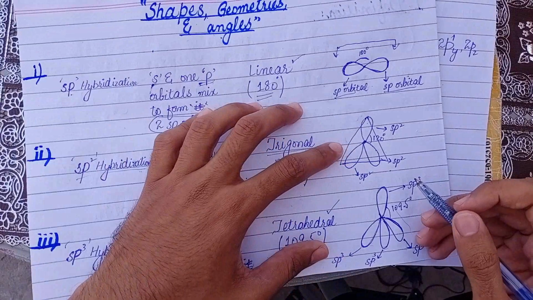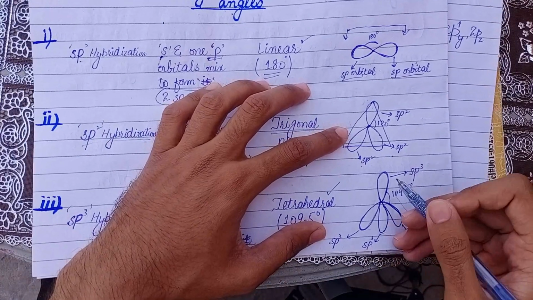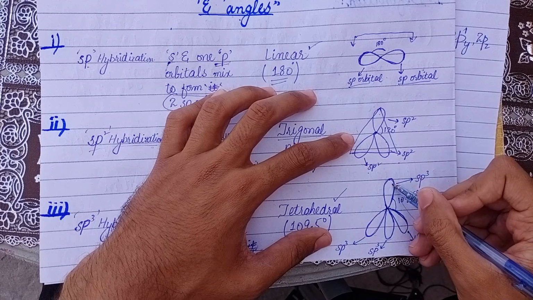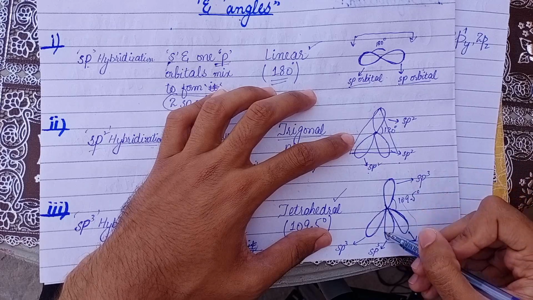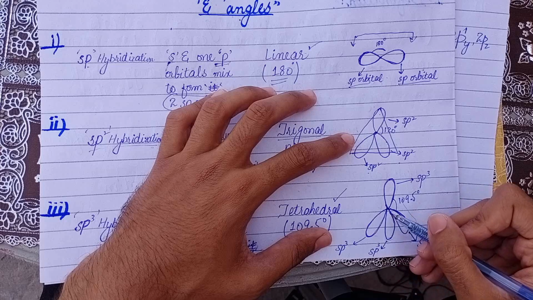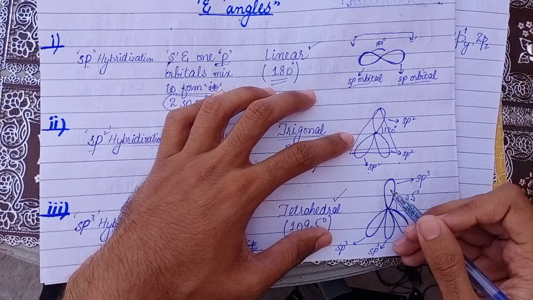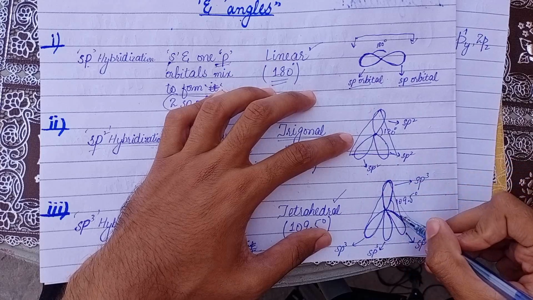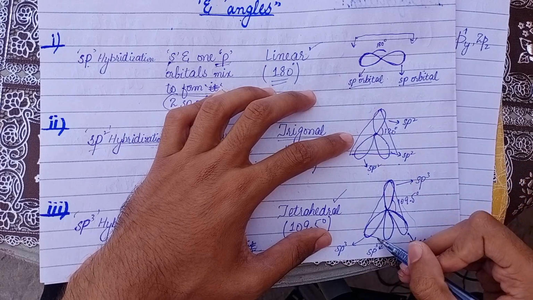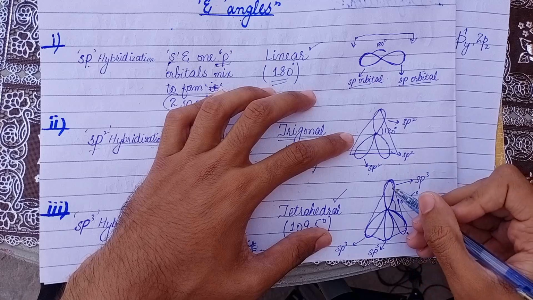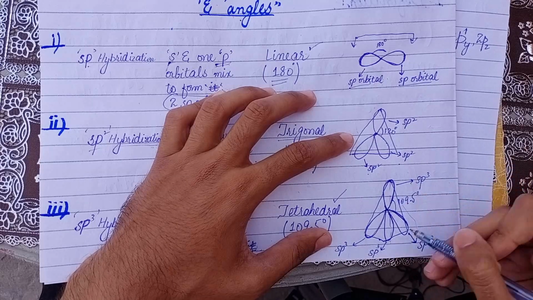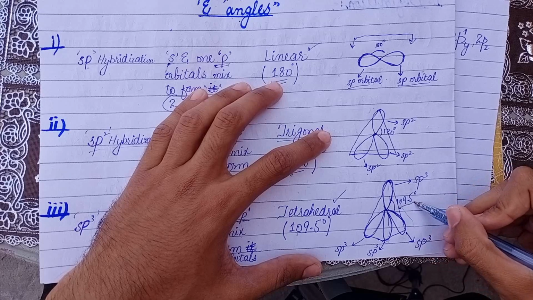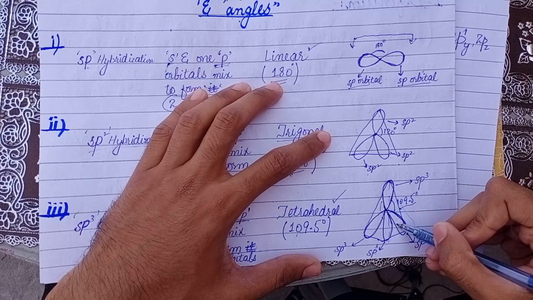You can see it is a tetrahedral structure: one sp3 orbital, another sp3 orbital, another sp3 orbital, and the last sp3 orbital. And the bond angle between each orbital is 109.5 degrees.